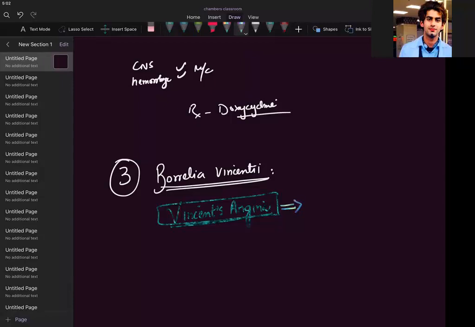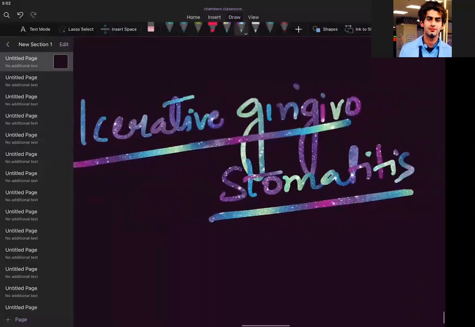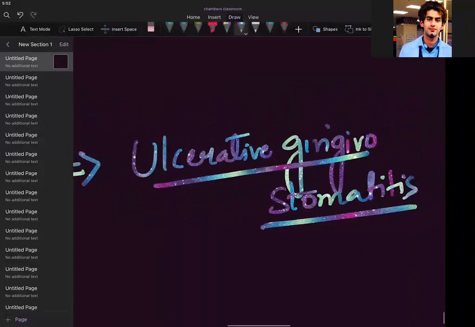Vincent's angina is ulcerative gingivostomatitis. Ulcerative gingivostomatitis means you will see some ulcers on the gums and some ulcers on the tongue.